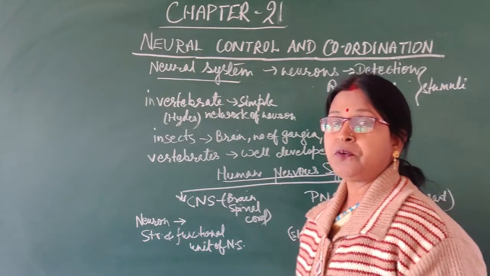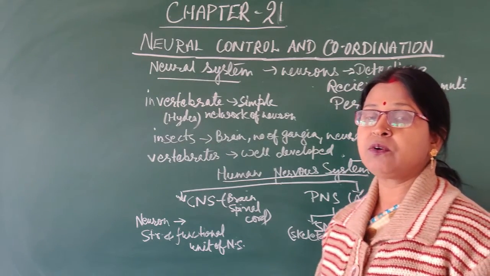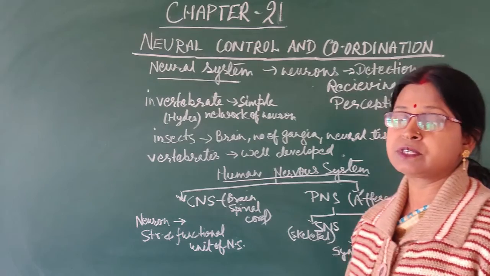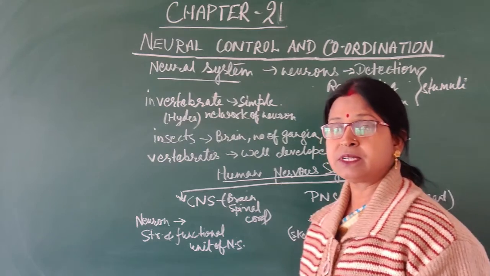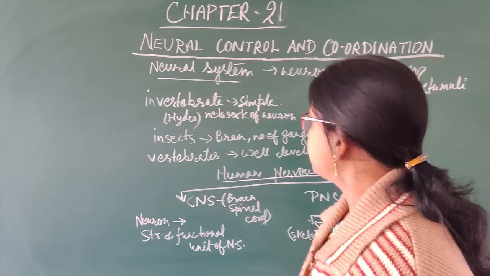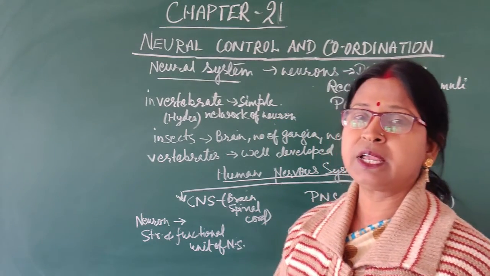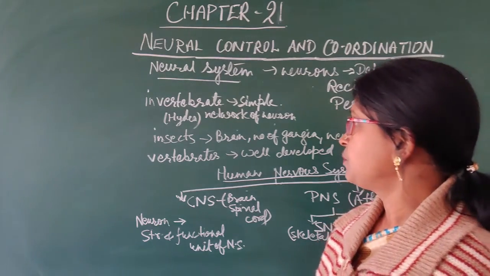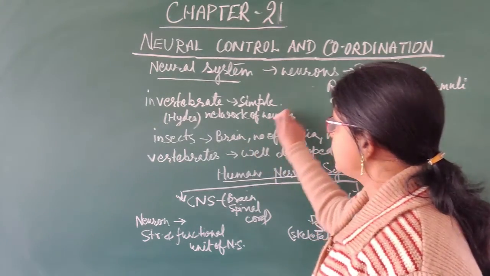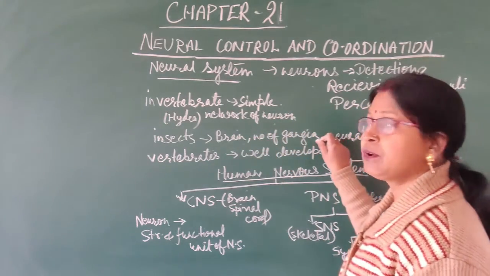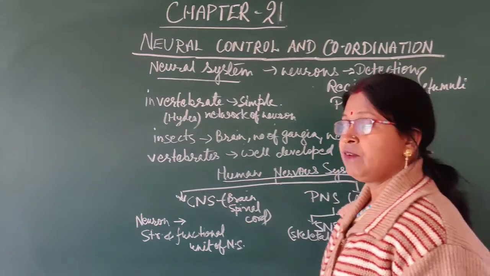Now in different groups of organisms, that is invertebrates and vertebrates, there are different structures of the neural system, although the function is the same. In invertebrates, a very simple type of neural system is present. For example, in Hydra, the neural system consists of neurons that form a network of thread-like structures, so it is very simple. Whereas in insects, like cockroach, the neural system consists of a brain, a number of ganglia, that is swelling-like structures, and neural tissue.